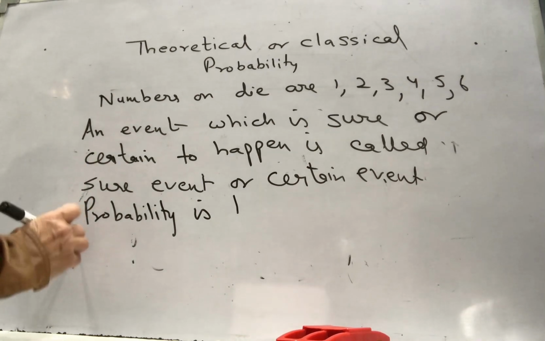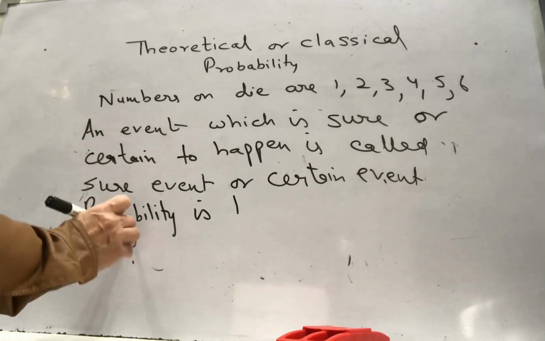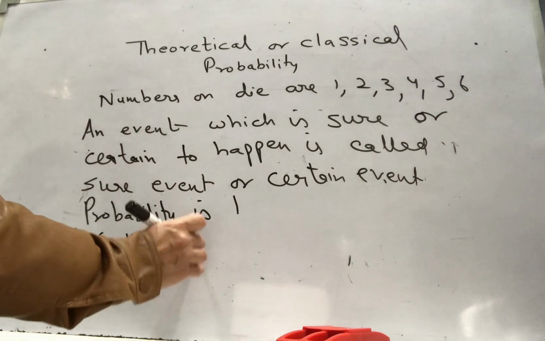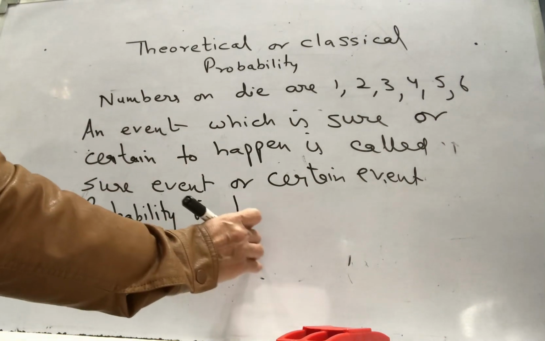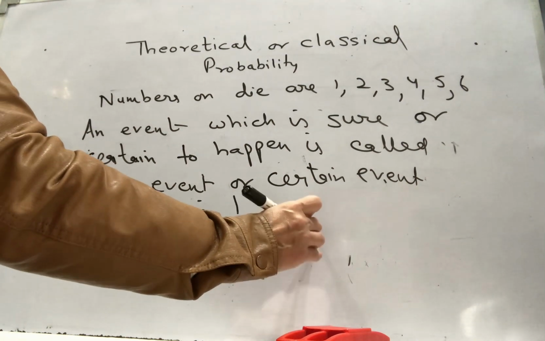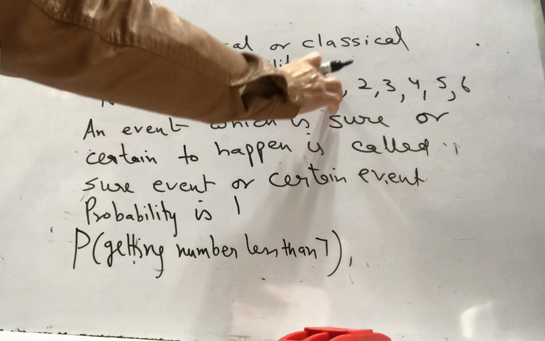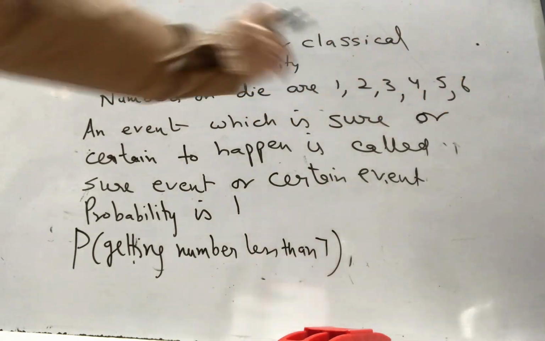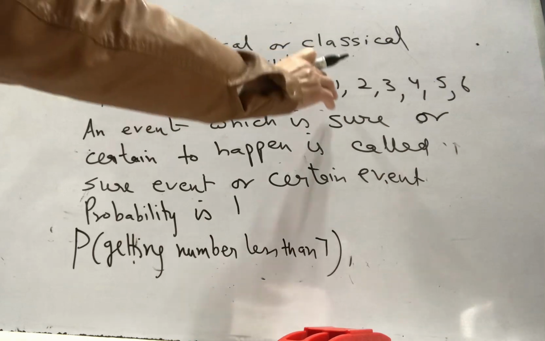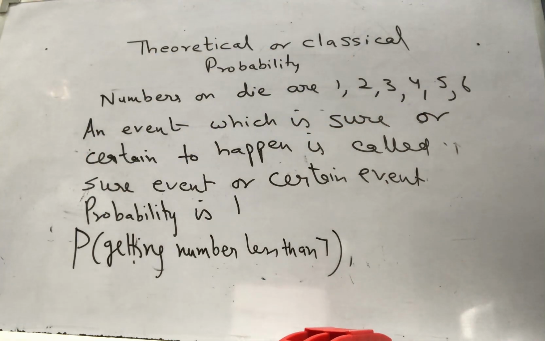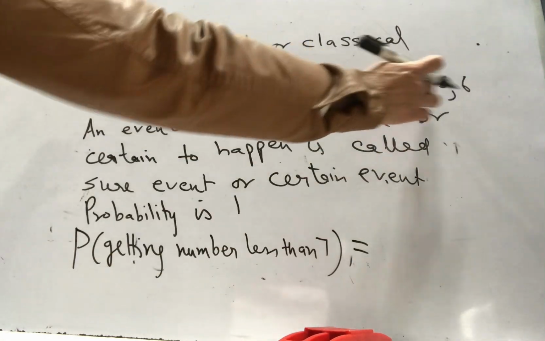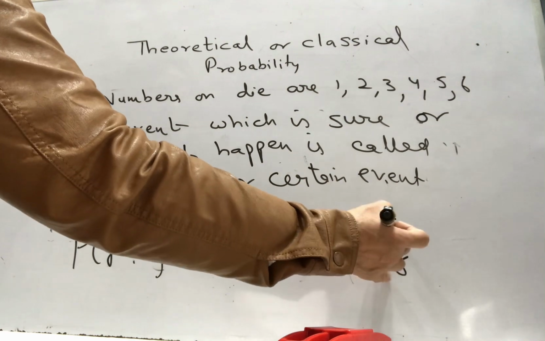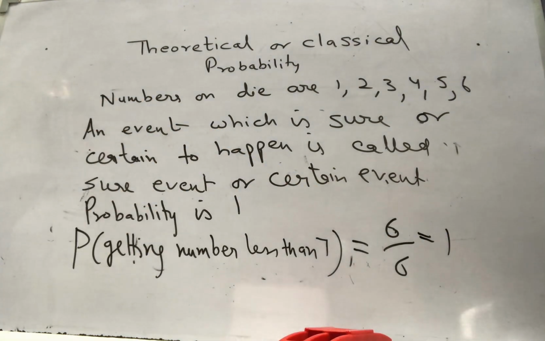Now let's take an example. Probability of getting a number less than 7. Now see, this is less than 7, this is less than 7, all are less than 7. So we are sure we will be successful because all these numbers are less than 7. So 6 times you are successful out of total number 6, so the probability of getting a number less than 7 is 1 for a sure event or certain event.